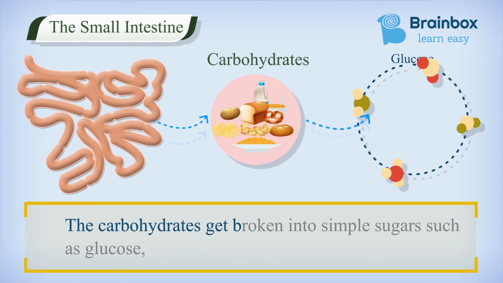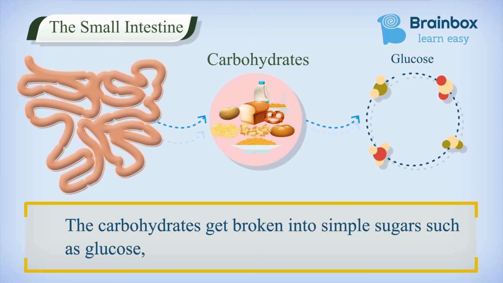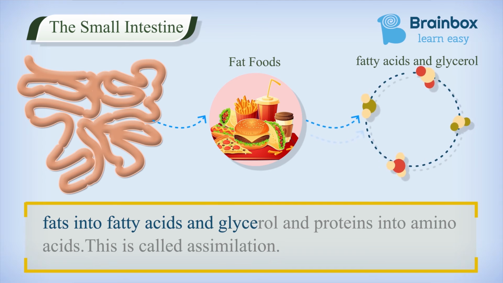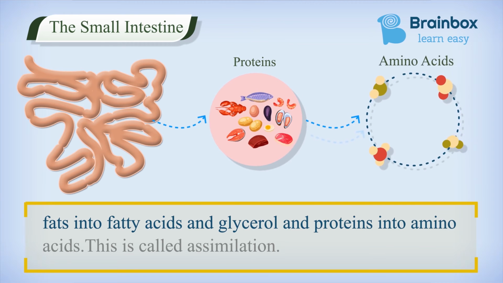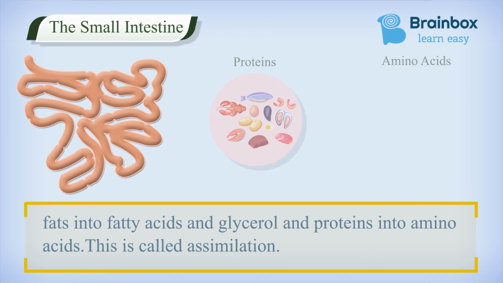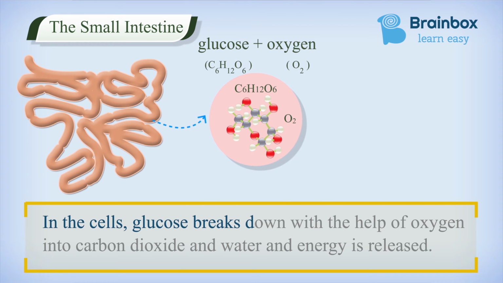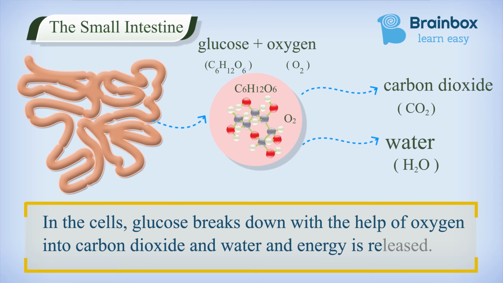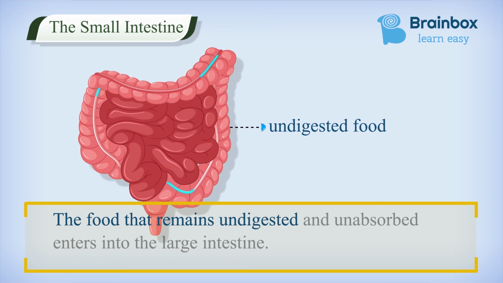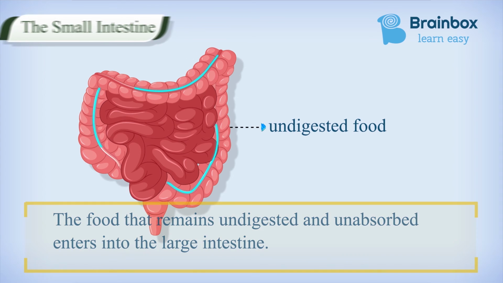The carbohydrates get broken into simple sugars such as glucose. Fat gets digested into fatty acids and glycerol. Proteins get digested into amino acids. This is called assimilation. In the cells, glucose breaks down with the help of oxygen into carbon dioxide and water, and energy is released. The food that remains undigested and unabsorbed enters the large intestine.